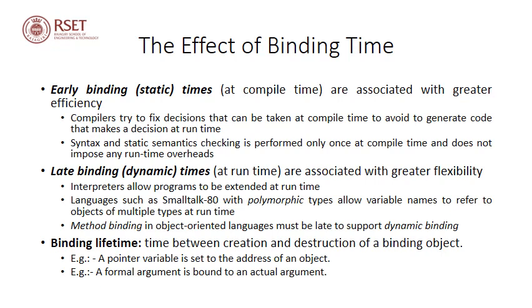In some programming languages, interpreters allow programs to be extended at runtime. Languages such as Smalltalk, with polymorphic types, allow variable names to refer to objects of multiple types at runtime. Method binding in object-oriented languages like Java must be late to support dynamic binding, as we have discussed previously.